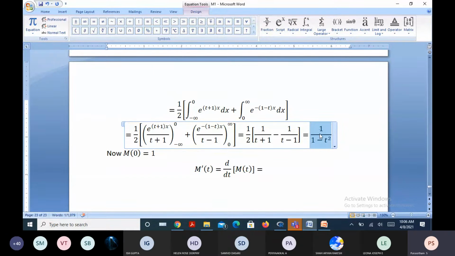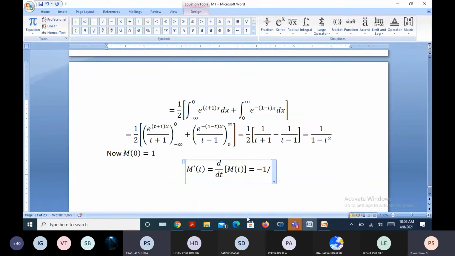It seems like a 1 by x differentiation, right? What is the derivative of 1 by x? Minus 1 by x square. So it is minus 1 by (1 minus t square) whole square, into the derivative of the denominator, that is 1 minus t square with respect to t.